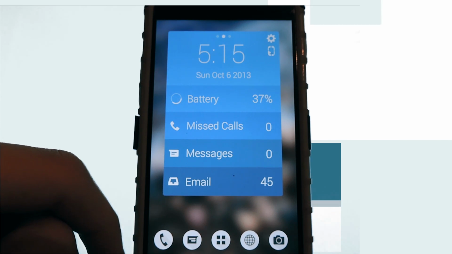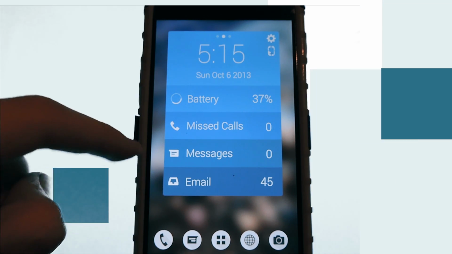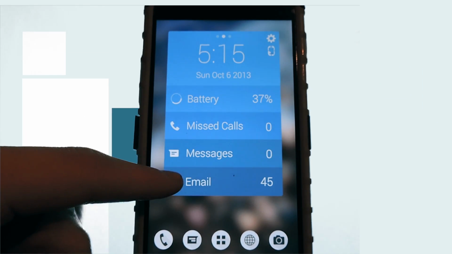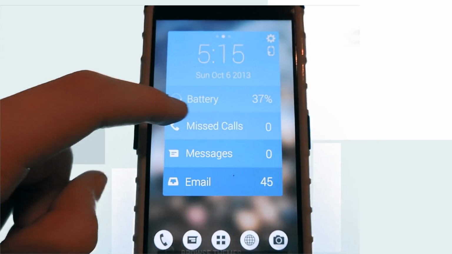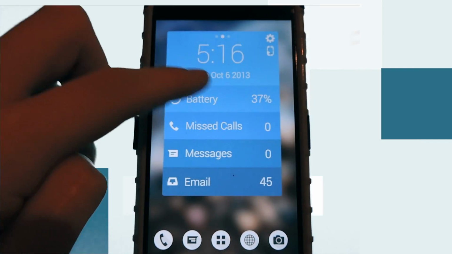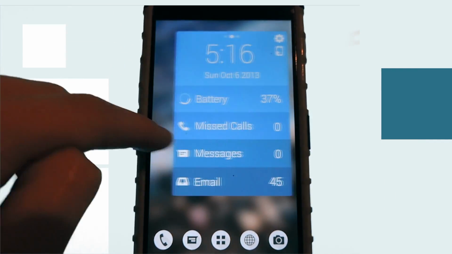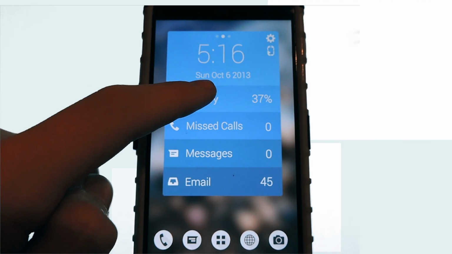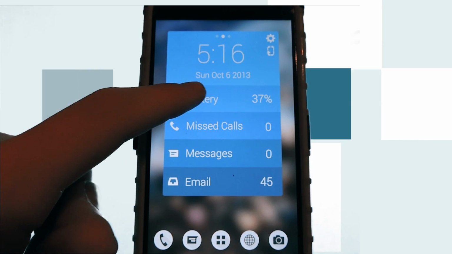Pretty much what Themer is, it's a third-party launcher, like I said, and it lets you theme your device in crazy ways, and this is actually a Themer theme that I'm running right now. As you can see, it's like this nice card design, and it definitely doesn't look like what any launcher on the Android App Store would look like. There's at this point around 50 themes, I think, for Themer, and it's obviously growing.